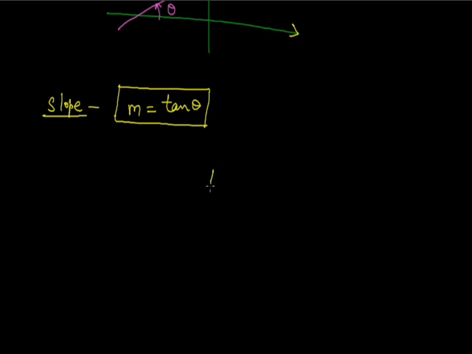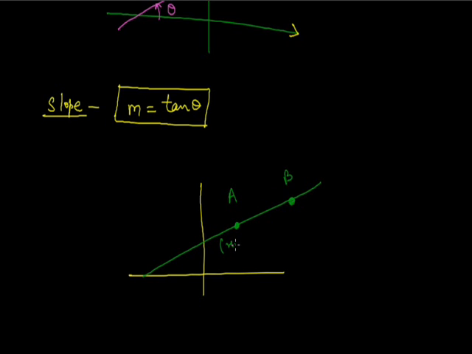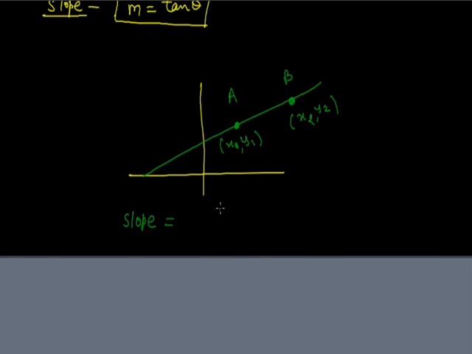Now we will discuss how to find the slope when two points are given. These are the points A and B with coordinates (x1, y1) and (x2, y2). Then the slope is given as (y2 minus y1) divided by (x2 minus x1). It is the ratio of the difference of y coordinates to the difference of x coordinates. This gives the slope, and it will be equal to tan theta.